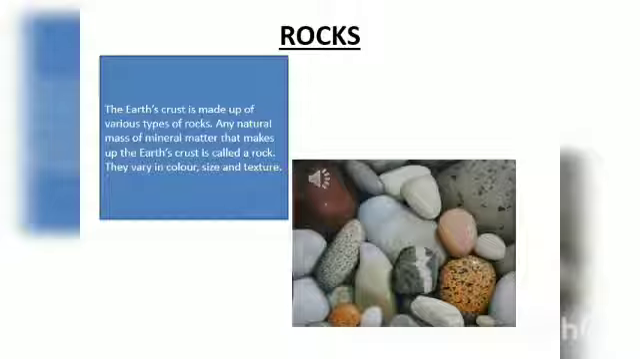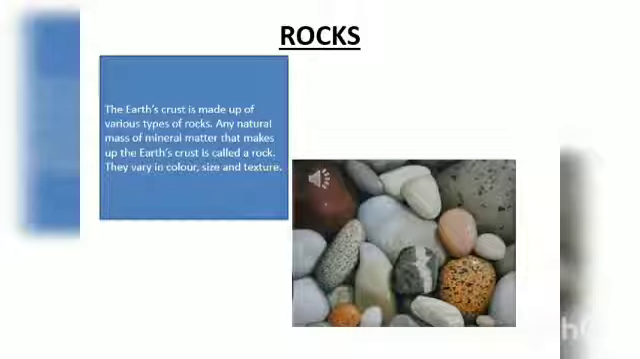First of all, we'll understand the meaning of rocks. The Earth's crust is made up of various types of rocks. Crust, you are all aware of what crust is. I have already explained it in part 1 of the chapter. Crust is the topmost layer of the Earth. So there should be no doubt about what crust is.